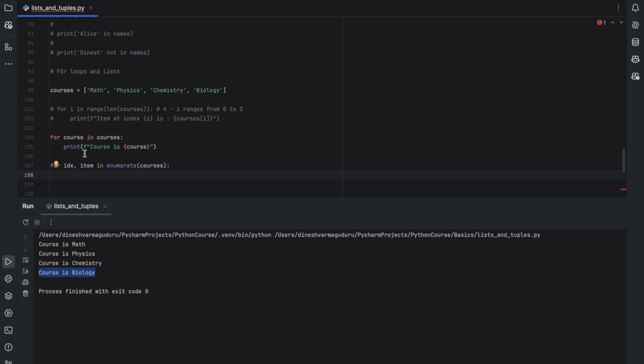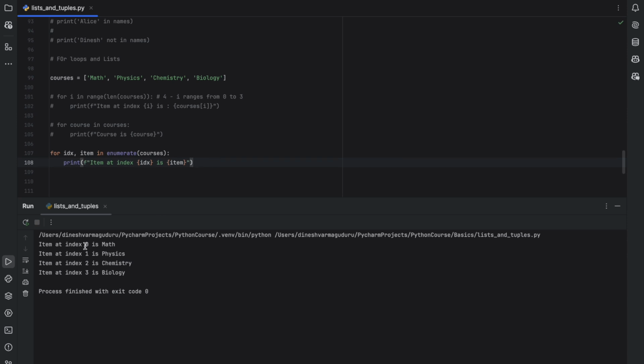The key becomes the index and the value becomes the item at the index. If we try to print this now, item at idx, index is item. So if we run this, it says item at index 0 is math, index 1 is physics, 2 is chemistry, and 3 is biology.